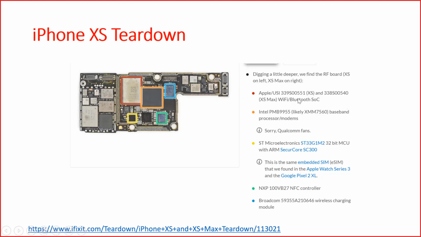This is a Wi-Fi and Bluetooth SoC. So basically, this will have both digital, I think, and analog components. And then you have a baseband processor or modem, which is digital. You also have the ST Microelectronics microcontroller, which is digital, and the NFC controller, digital. The wireless charging module is more like an RF component.